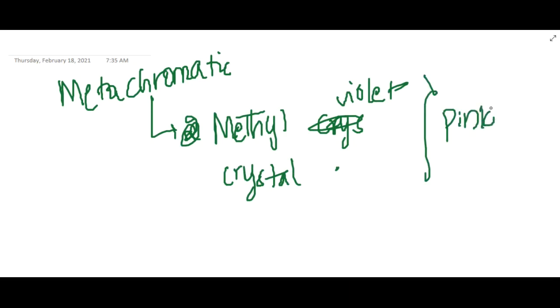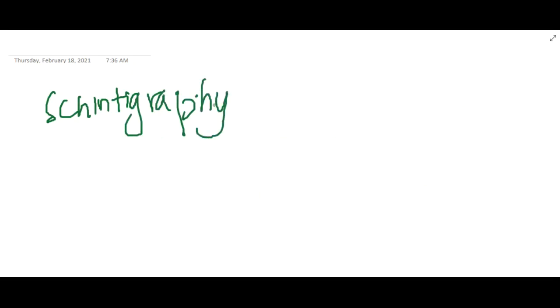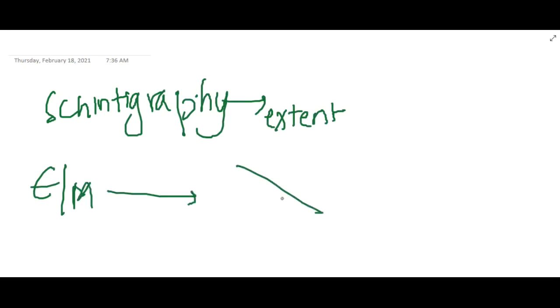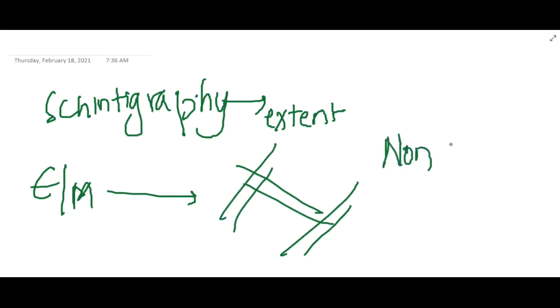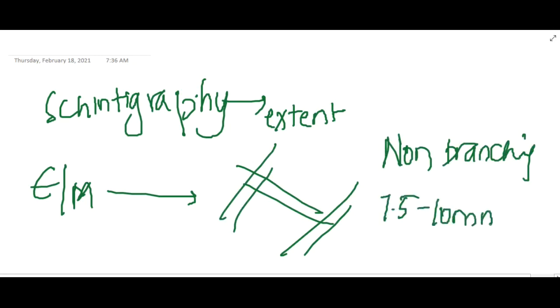We also have a specialized test, scintigraphy. If you do a scintigraphy, you will know the extent of the amyloid. You can also do an electron microscopy, where you can see straight non-branching fibers, which are 7.5 to 10 nanometers in diameter. So these are the important points about amyloidosis.